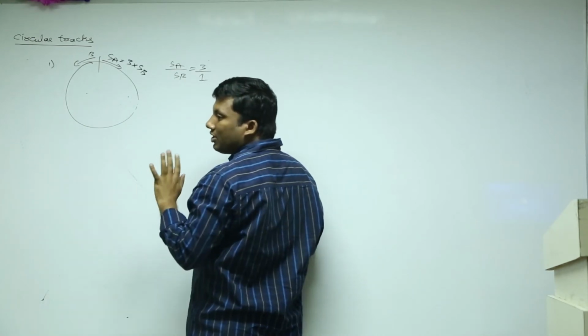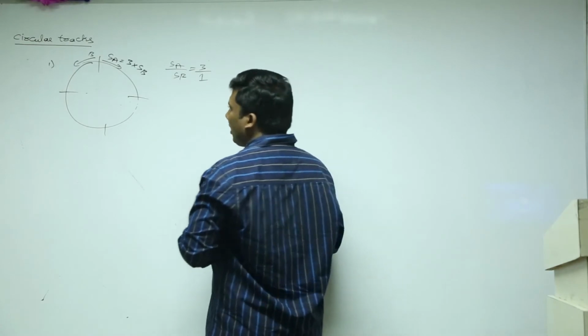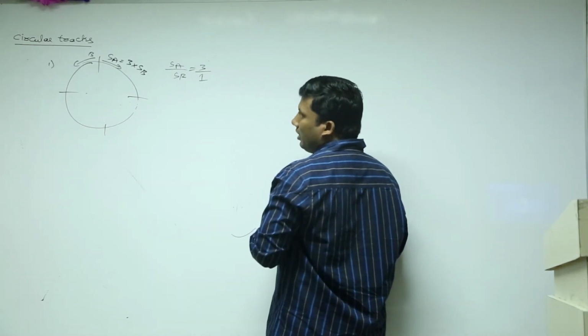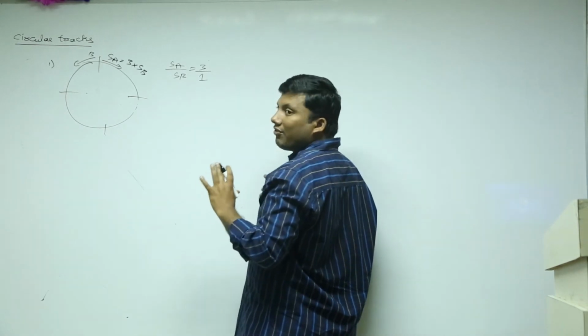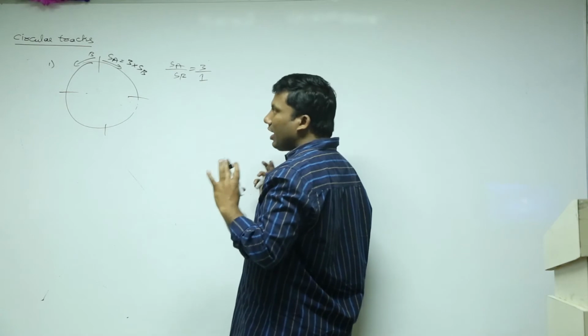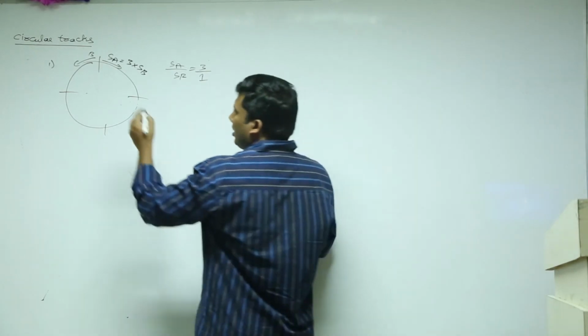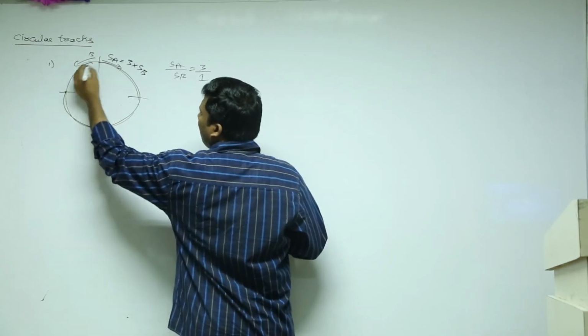Total how many meeting points will be there? 4: 25 percent, 50, 75. That means SA equals 3 into SB means out of 4 parts, which is the circumference of a circle, A completes 3 parts, B completes 1 part.